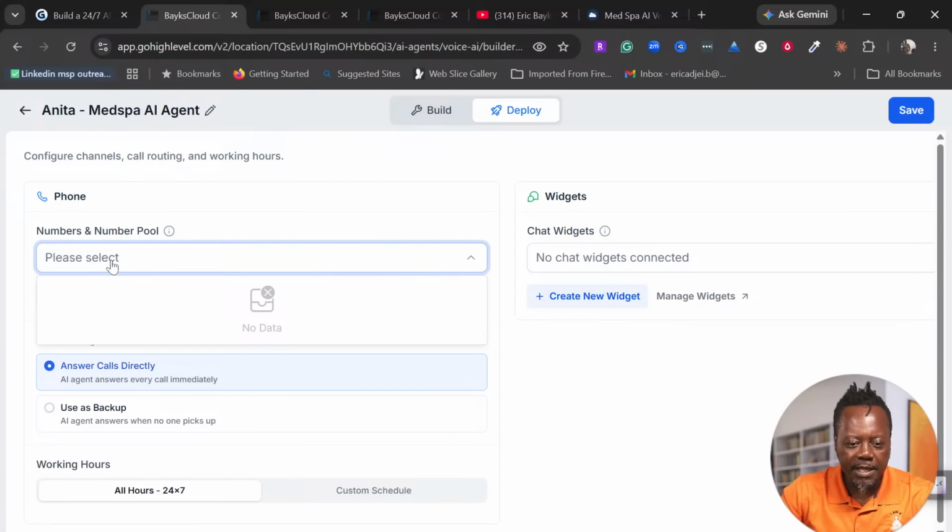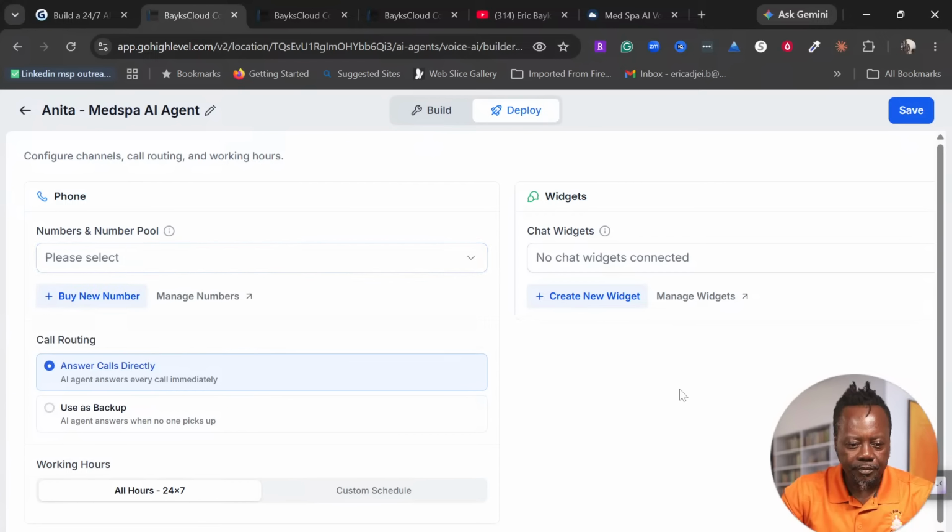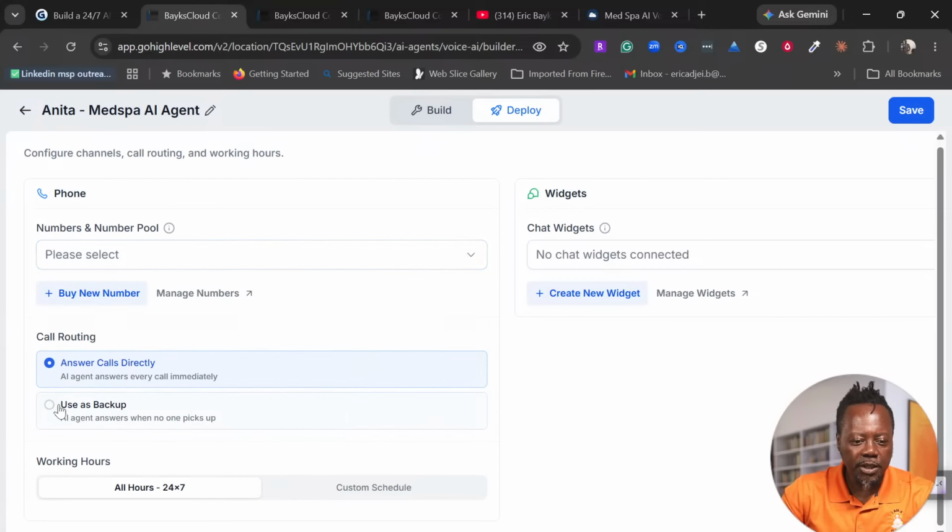So here you want to select the phone number that is on file, the phone number that has been assigned to this agent. And then what do you want to do? Do you want the agent to answer the calls directly or use it as a backup? So for some people, they already have an active front desk receptionist at the front 9 to 5 all the time.